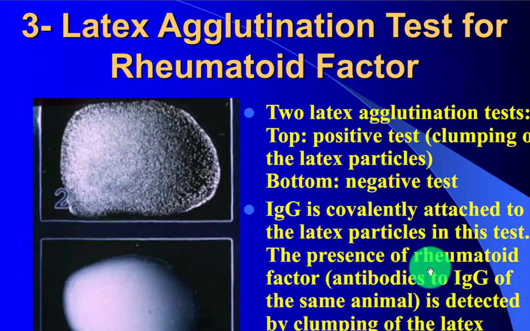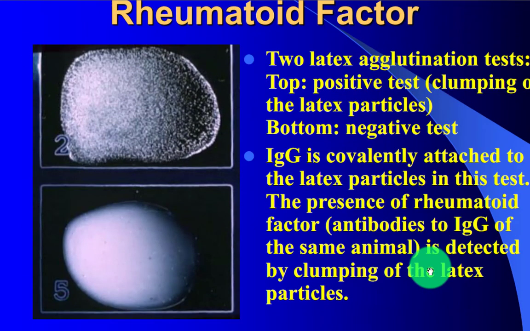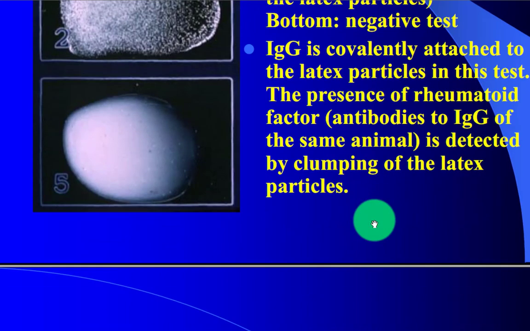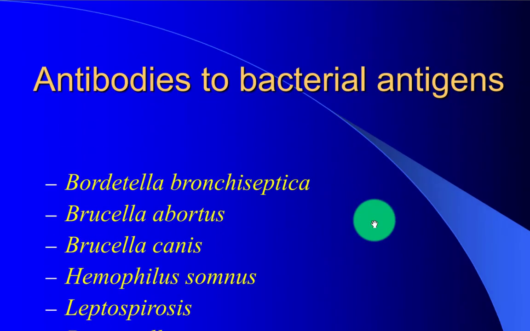Latex agglutination test, rheumatoid factor. Latex agglutination test, positive test: clumping of the latex particles. The bottom is the negative result. The antigen IgG is covalently attached to the latex particle. In this test, presence of rheumatoid factor, antibodies to IgG of the same animal, is detected by clumping of the latex particles. Antibody to bacterial antigen.